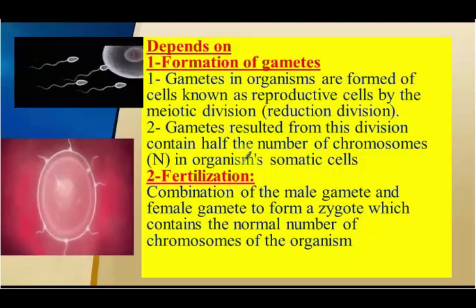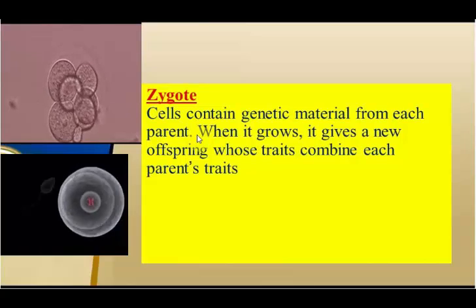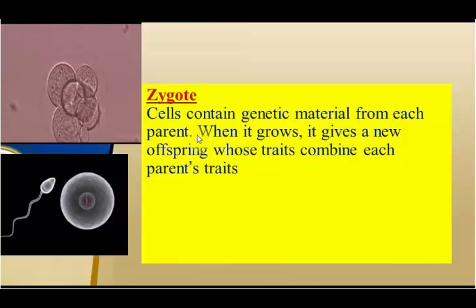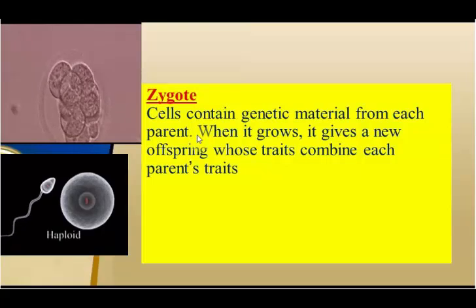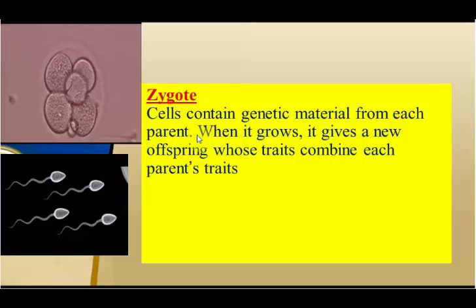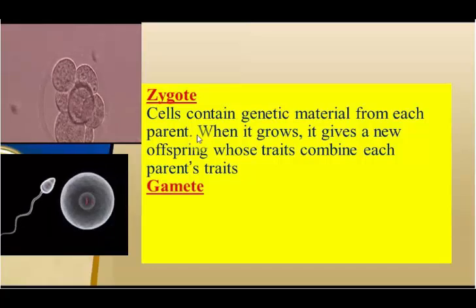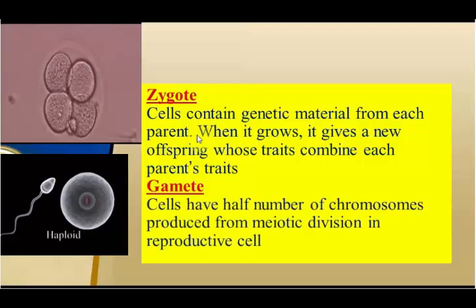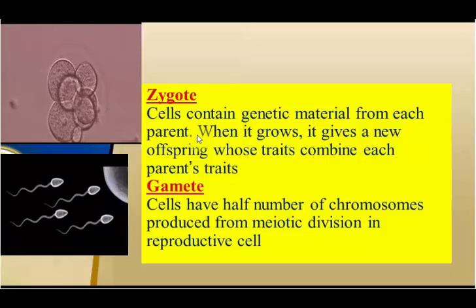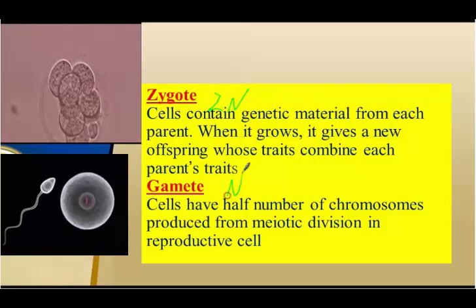And now we understand that asexual reproduction is different than sexual reproduction. Firstly, there is a difference between gamete and zygote. Zygote is a cell that contains genetic material from each parent. When it grows, it gives new offspring whose traits combine each parent's traits. So it has full number of chromosomes. But gamete is a cell that has half number of chromosomes, produced from meiotic division in a reproductive cell. So zygote is full number 2n, and gamete is half number 1n.